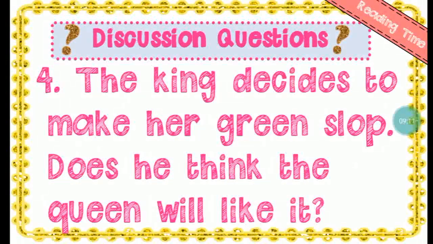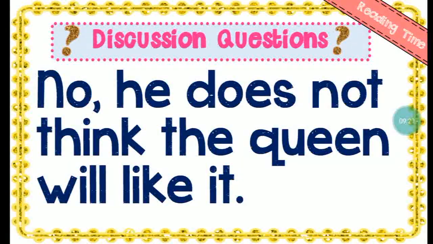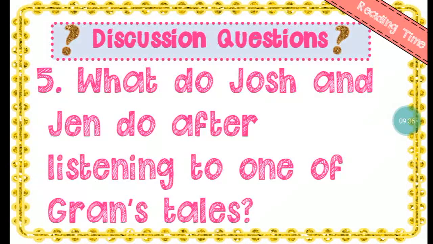Okay. Question number 4. The king decides to make her green slop. Does he think the queen will like it? No. Remember when he was making it, he was sad. He was saying, let me see if she will like this one. He knows that the queen will not like it. But the tables turned. No, he does not think the queen will like it.